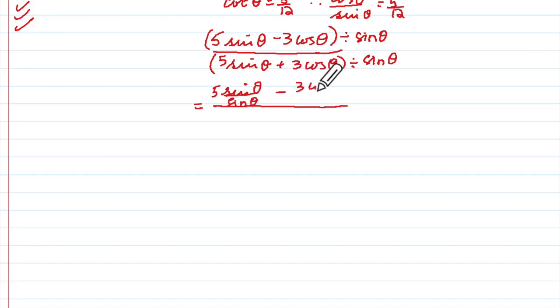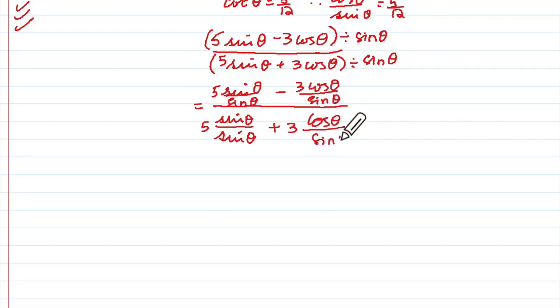Minus 3 cos theta upon sin theta. In the denominator, what will you get? No, 1 minute. Sin theta upon sin theta. I'm dividing by sin theta. Plus 3 cos theta upon sin theta. Alright? Now sin theta got cancelled.